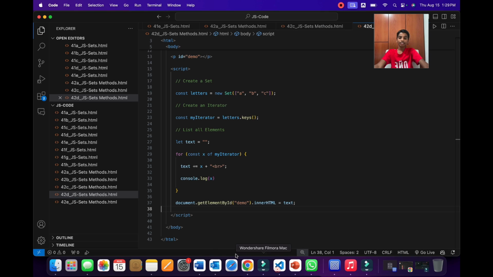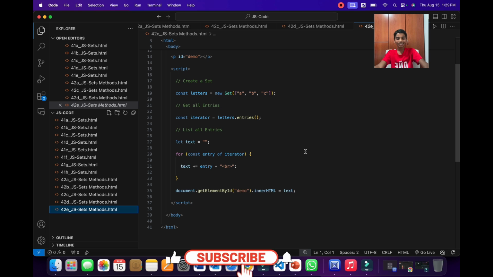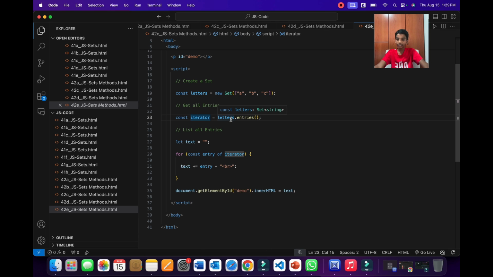So now let's look at this example. We have created a new set, and we declare a variable called iterator and give it the value of letter.entries. We're using a for loop to list all the entries.